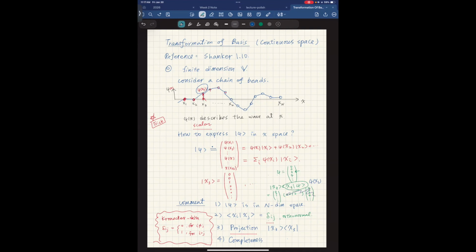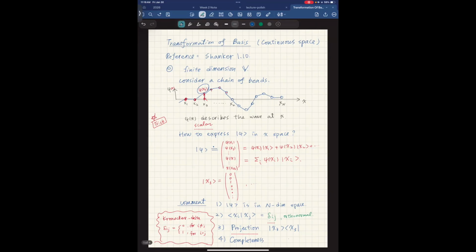Eventually this will be a number, 3, times my unit vector along 3. Once you project it, you're along that direction. That is the way to understand the projection operator. If you still get confused, you can make up some numbers and try to convince yourself that it makes sense. So completeness means that I can do my projection not just on 3, but on every coordinate, right?